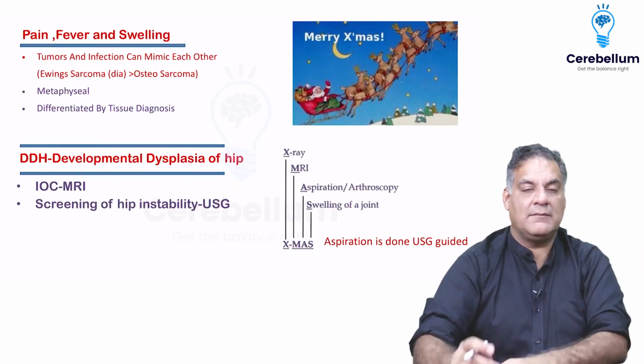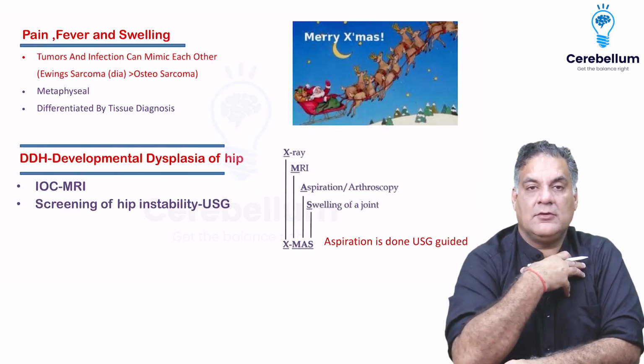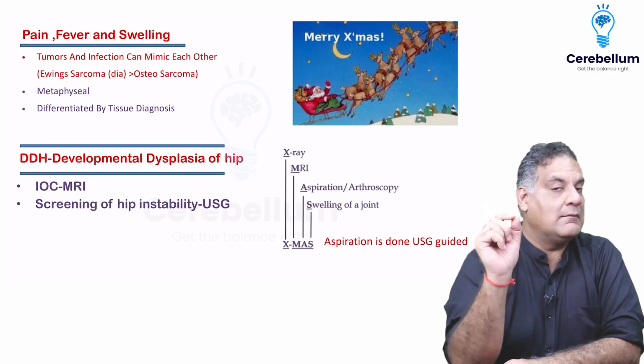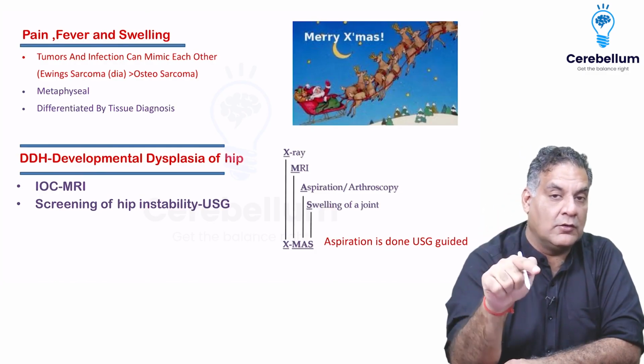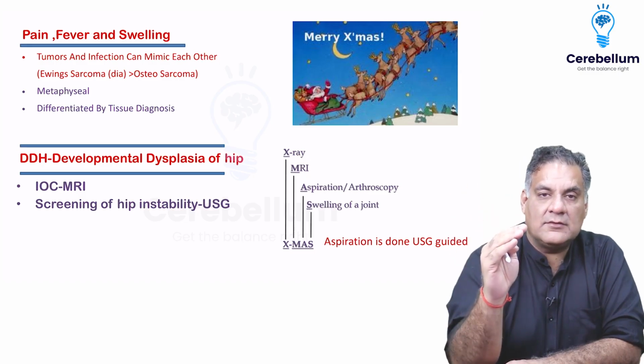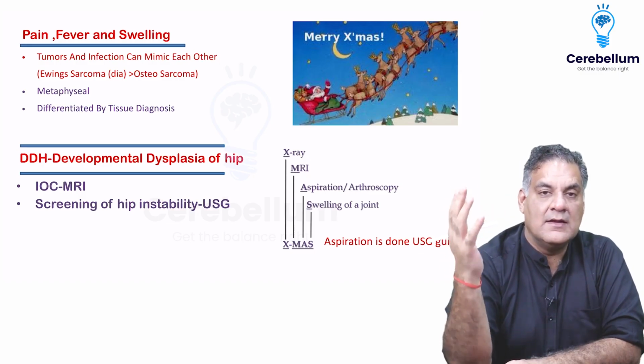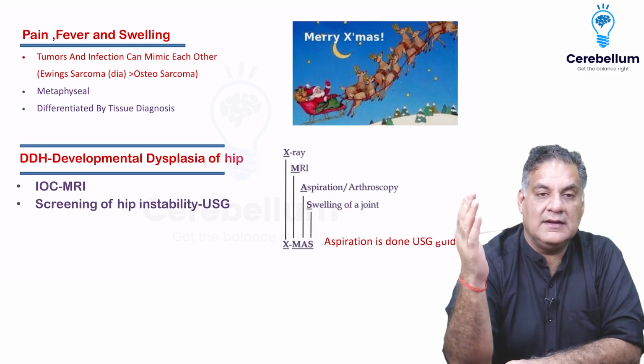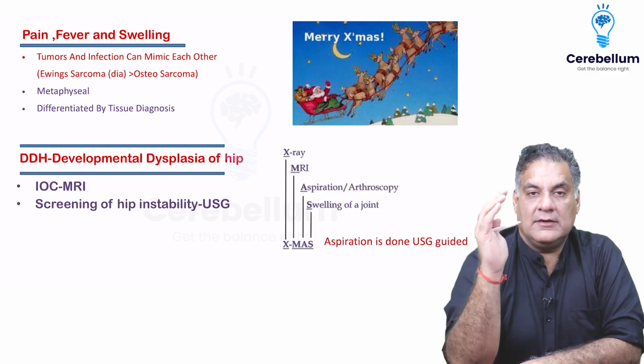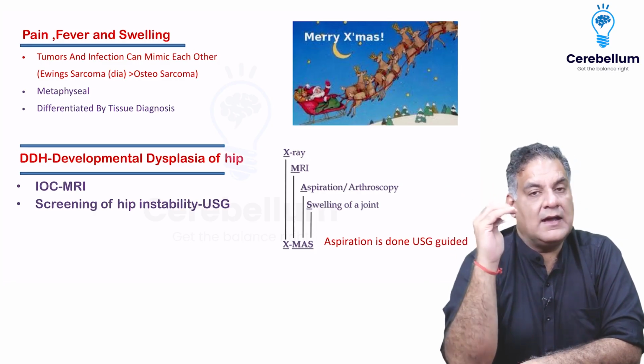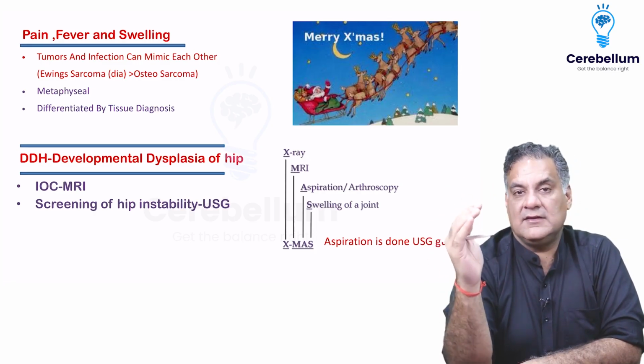So I'll just give you an example, right? Pain, fever, and swelling. What comes to your mind first? Infections, right? Correct? But one thing you should keep in mind in orthopedics is that pain, fever, and swelling is also a clinical presentation for two highly aggressive tumors, that is Ewing's and osteosarcoma. Although infections are in the metaphysis and osteosarcoma is in the metaphysis, Ewing's is diaphysis.